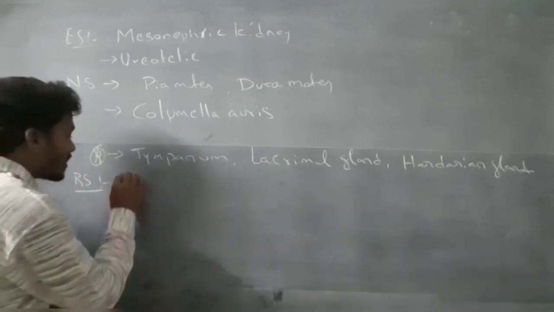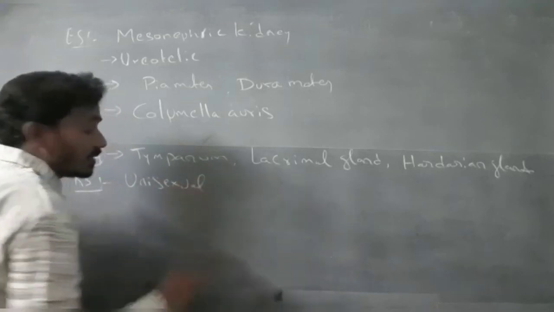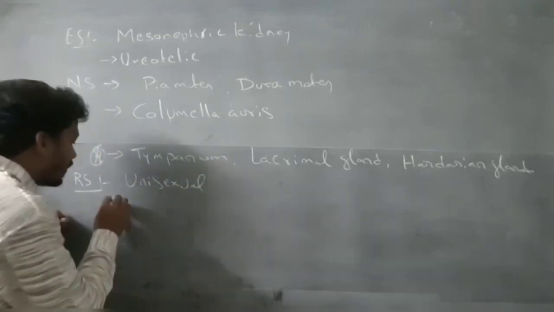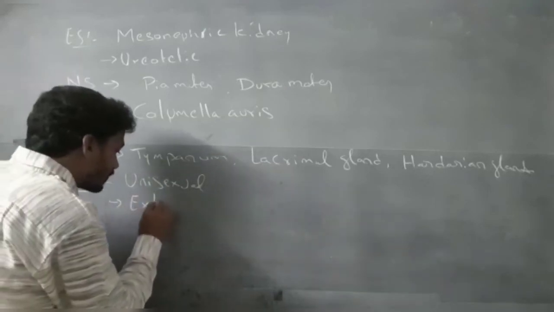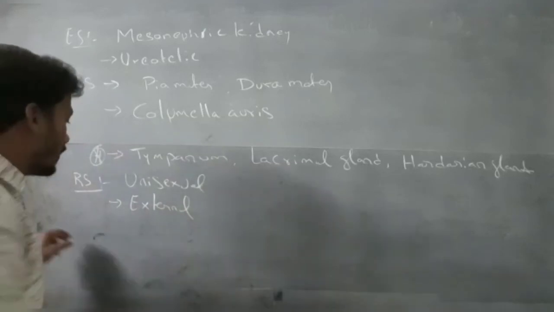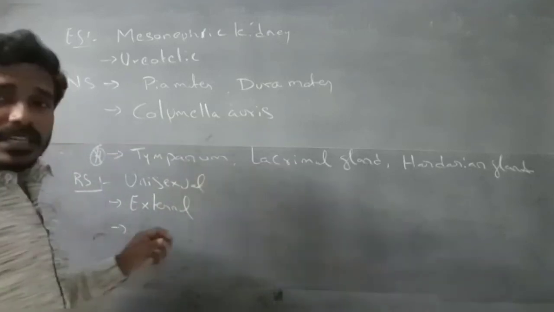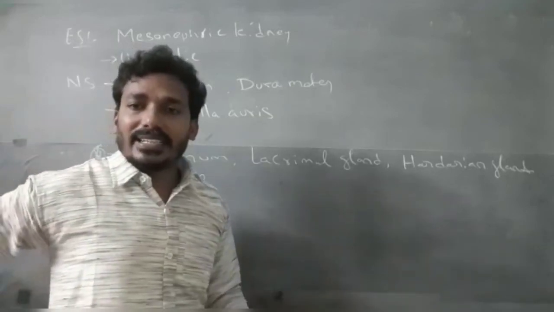These are unisexual organisms. Fertilization is mostly external fertilization. Development may be direct or indirect.